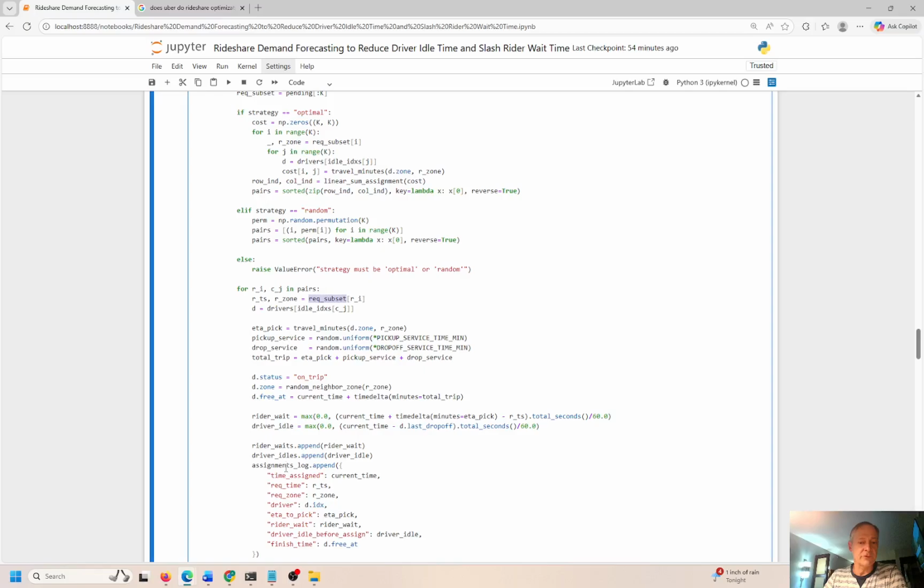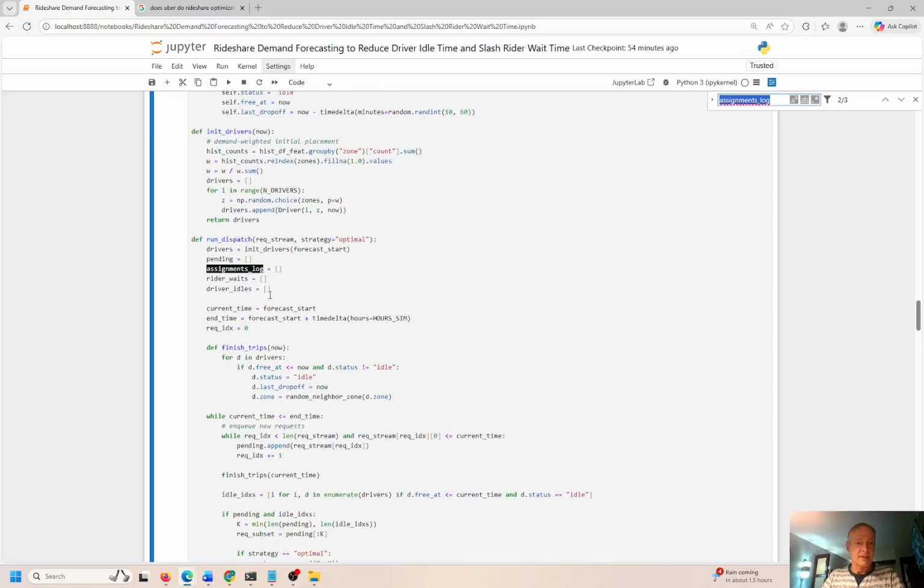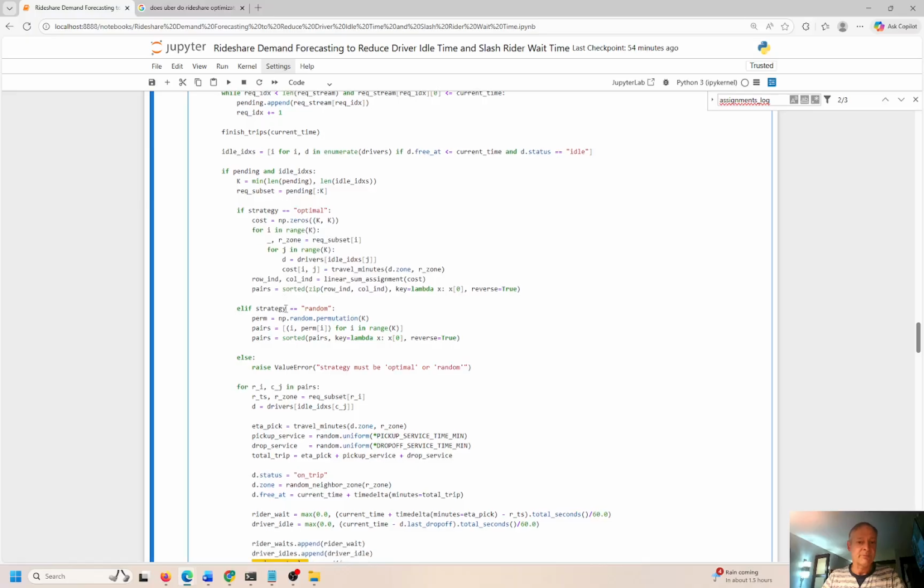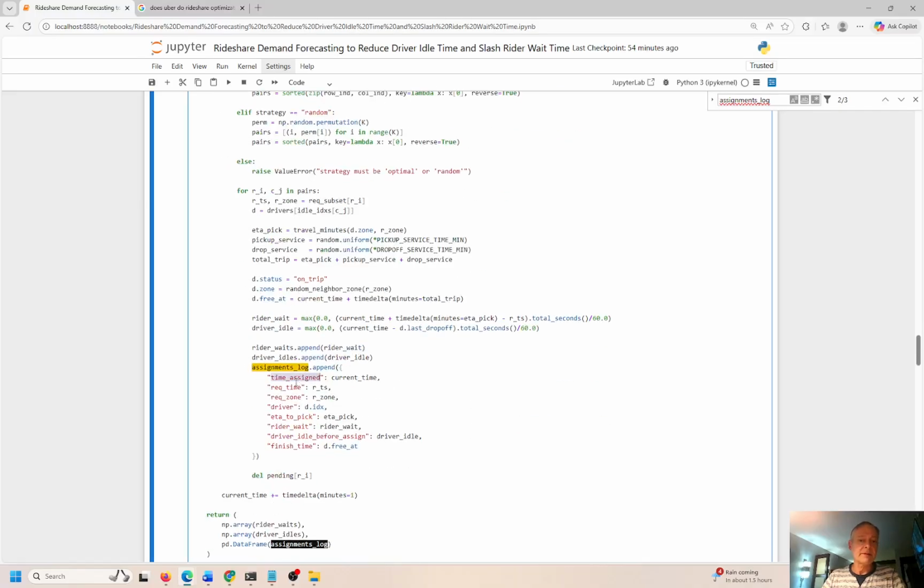Okay, so now we're starting to do our appending down here. This is the assignment log, so I'm appending to this. This originally comes from over here. This is a list I was just talking about a moment ago. So we create a time assigned, the required time, the zone, the driver, ETA to pick up, driver wait time, driver idle time, and then the finish time. We're taking all of these different data points and assigning this to the list.